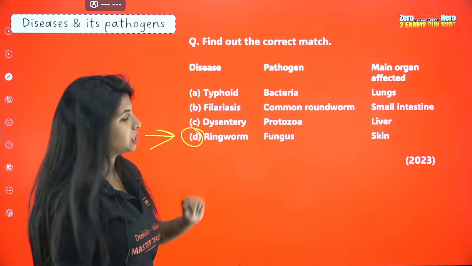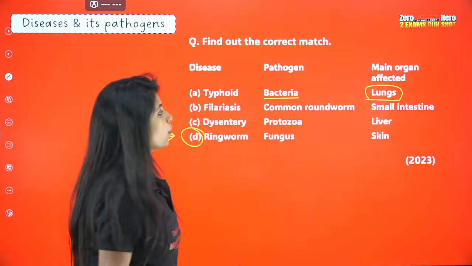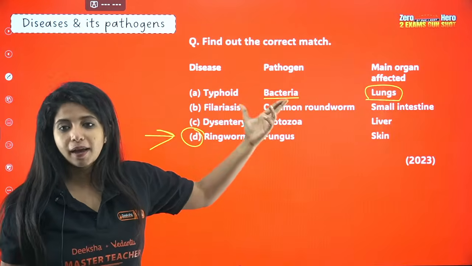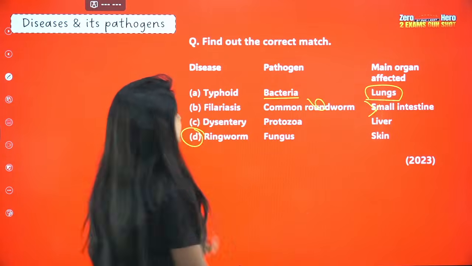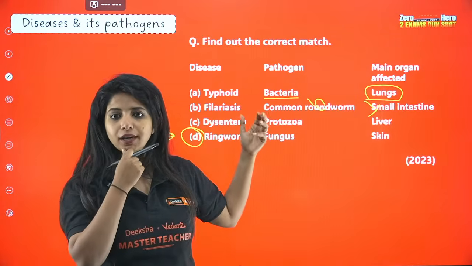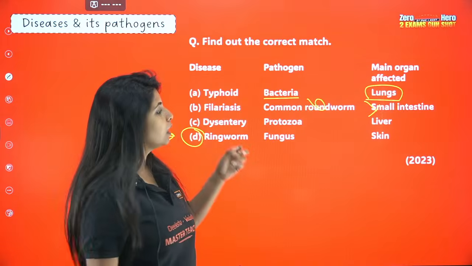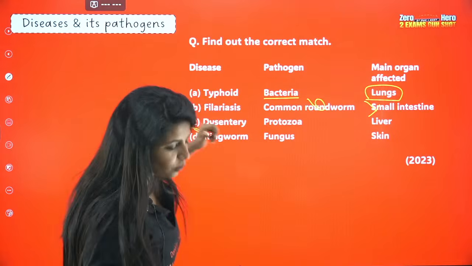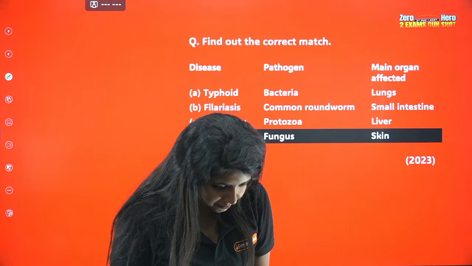Why are the other options wrong? Let's see. Typhoid is definitely caused by bacteria but does not affect your lungs, it affects your small intestine. Filariasis is not caused by common roundworm. Filariasis is caused by Wuchereria bancrofti and Brugia malayi, and it affects your lymphatic vessels. So both of these options are wrong. Dysentery is caused by protozoa? Normal dysentery is caused by bacteria. But if you're talking about amoebic dysentery, yes, protozoa, but it does not affect your liver, it affects your large intestine. So your answer for this question is going to be D. Okay?